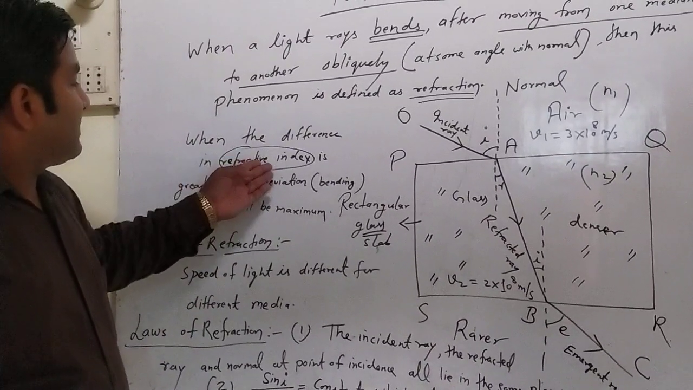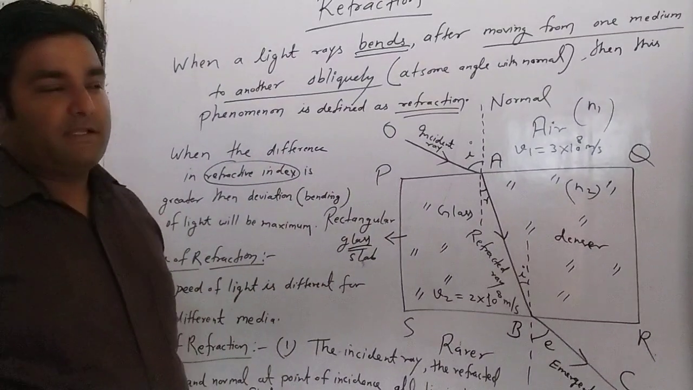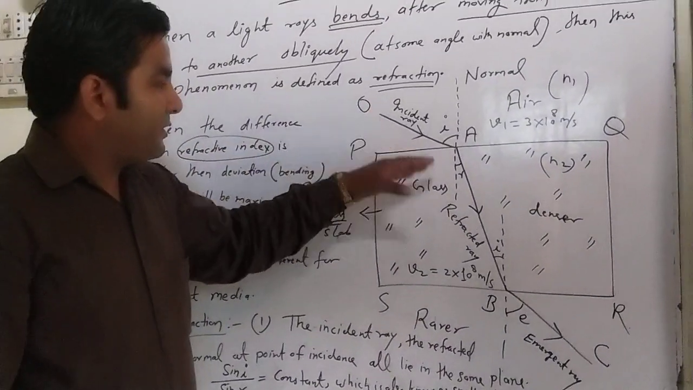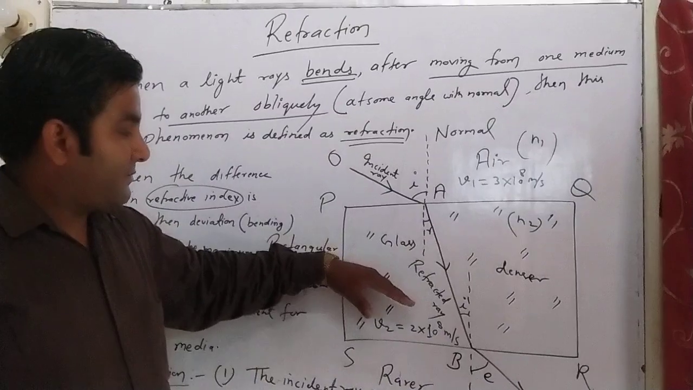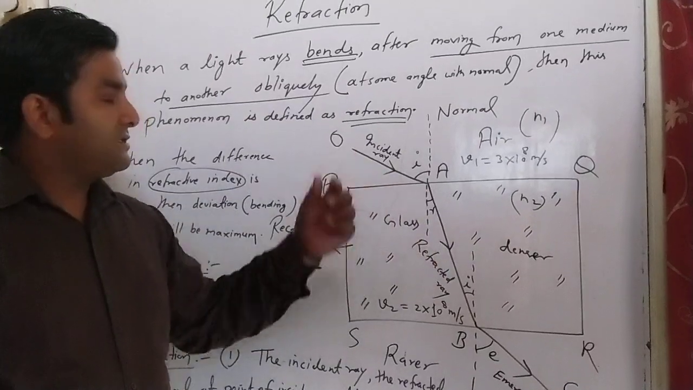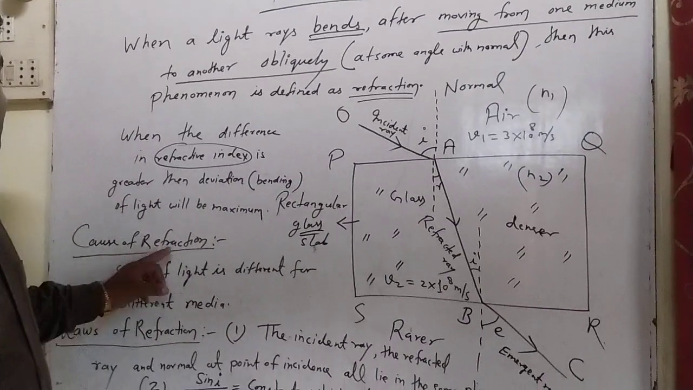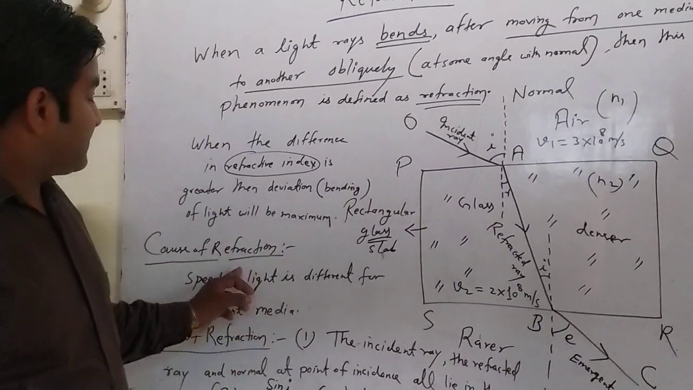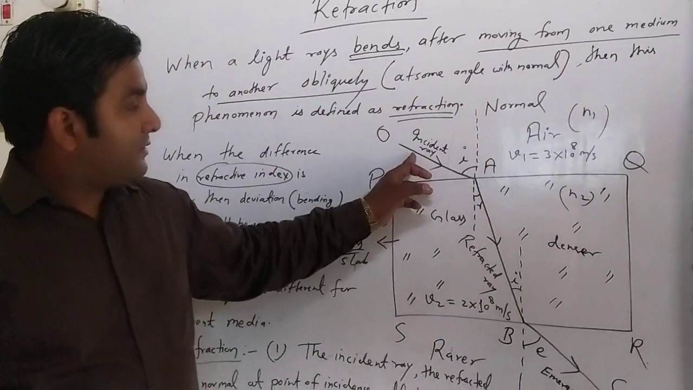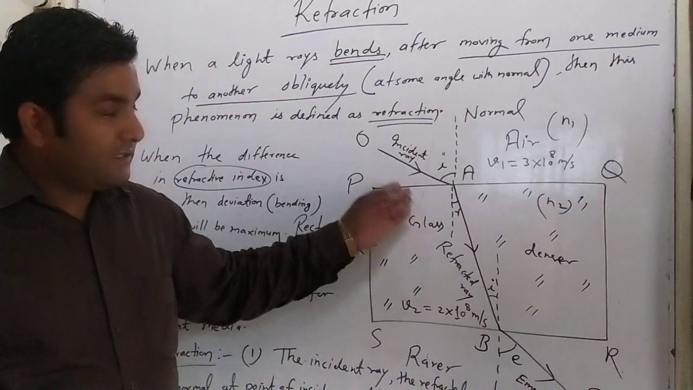Whenever the refractive index difference is taken, for air and glass, if the difference is maximum, then the deviation will be maximum. It means going from rarer to denser, then towards the normal, and from denser to rarer, then away from the normal. The value of deviation will be maximum when the difference is greater. And again, the cause of refraction: why is refraction going on? Refraction happens only on behalf of the speed of light. The speed of light in this medium is 3 into 10 power 8, and in this medium, glass, it is 2 into 10 power 8. And the refraction goes on here.